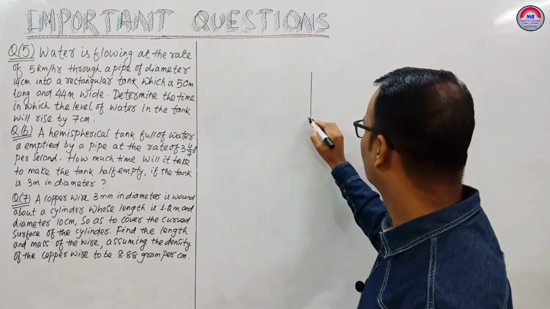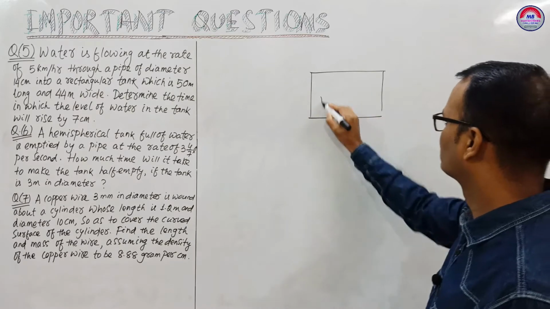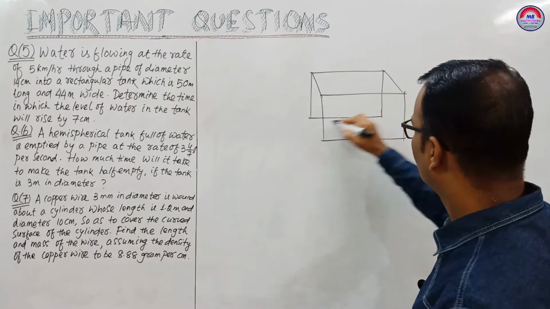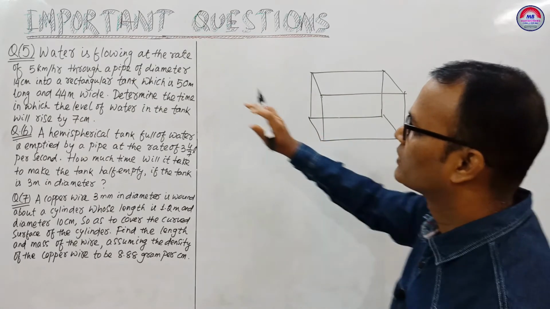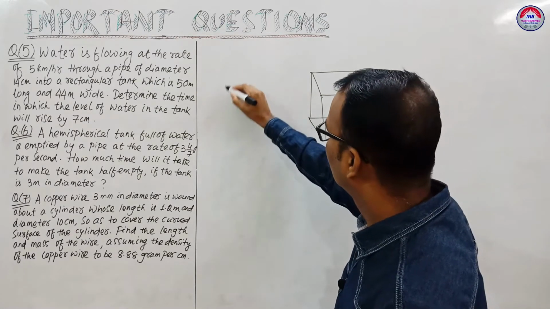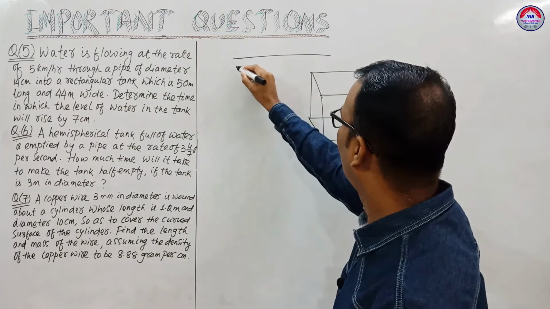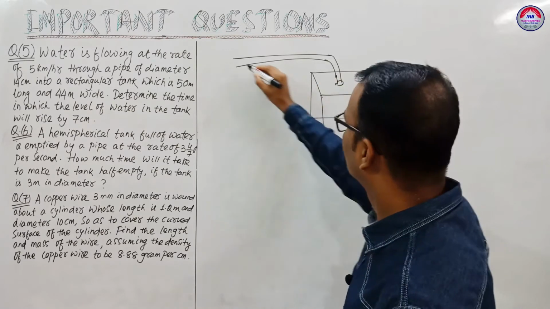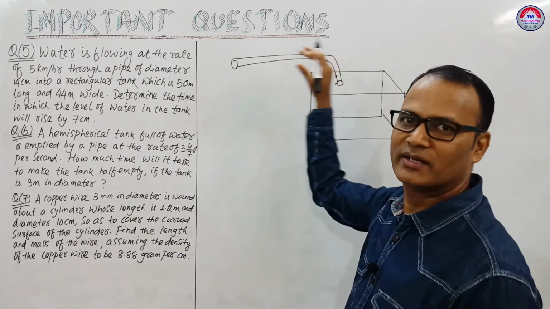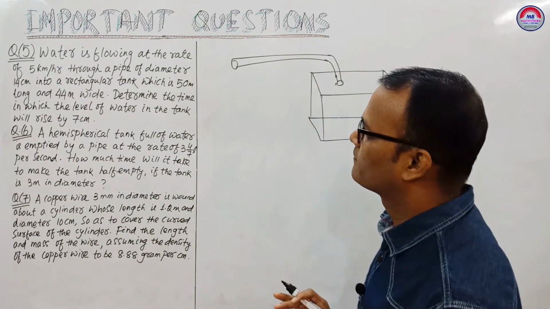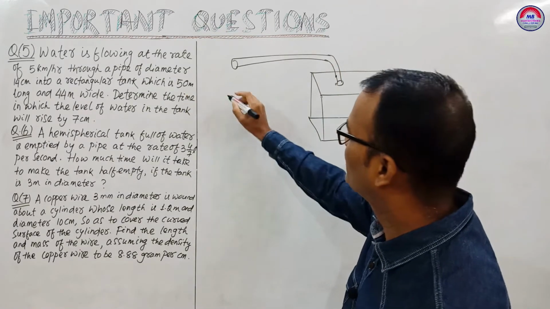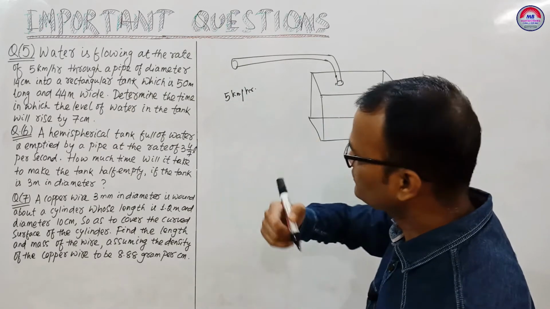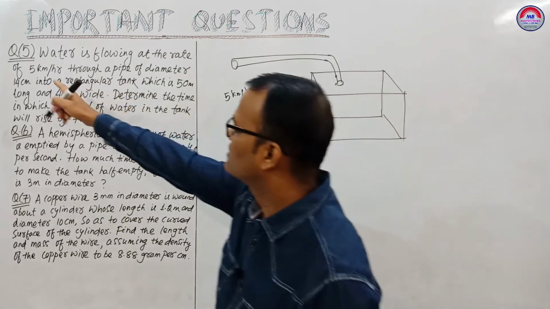You see here there is a rectangular tank, and water is flowing through a pipe. The pipe is in the shape of a cylinder. If you straighten it, you can find a cylinder. Through the pipe, the rate is 5 km per hour. That's it. In one hour, the length is 5 km.